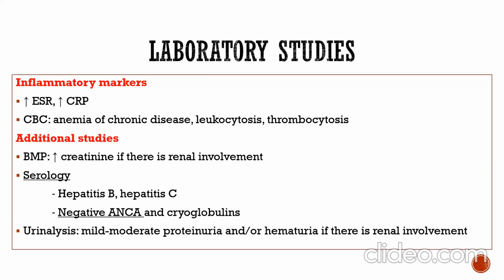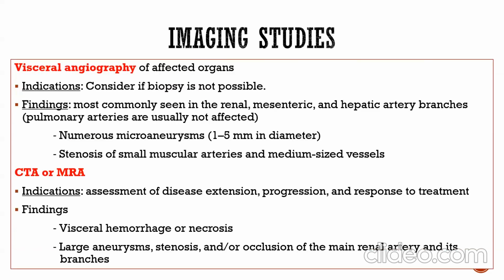Additional studies: basic metabolic panel, where increased creatinine indicates renal involvement, and serology: hepatitis B, hepatitis C, negative antineutrophil cytoplasmic antibody, and cryoglobulins. Urinalysis shows mild to moderate proteinuria and/or hematuria if there is renal involvement.